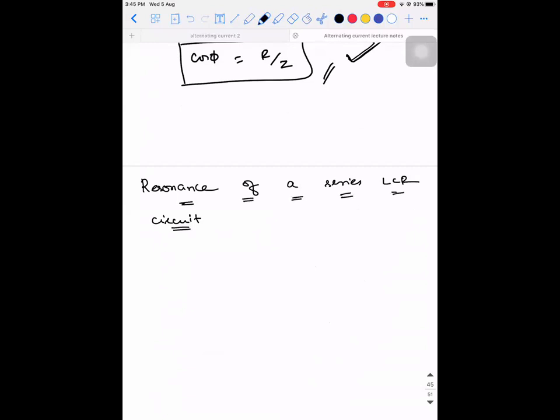You would have heard this word resonance in your 11th standard. Can someone tell me which chapter it came? You would have learned the term resonance for sure. Oscillations, yes. So what is the meaning of this word resonance? You would have heard words like damping and resonance. What does resonance mean?